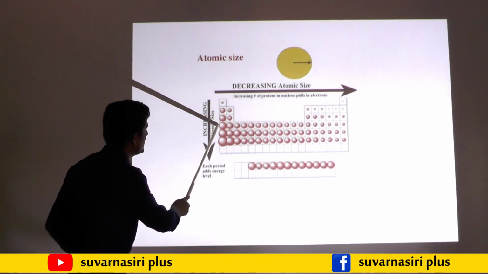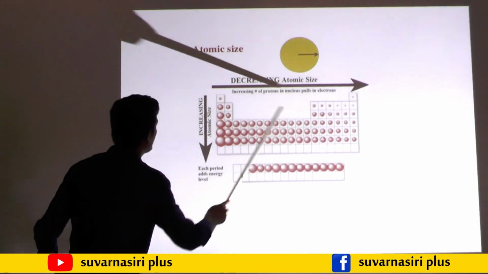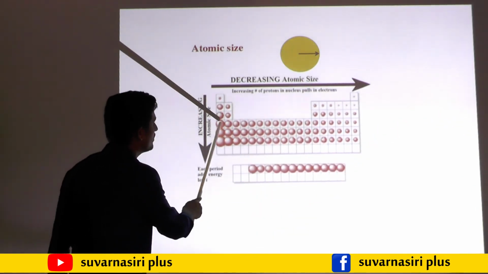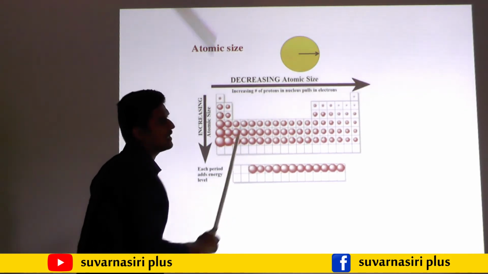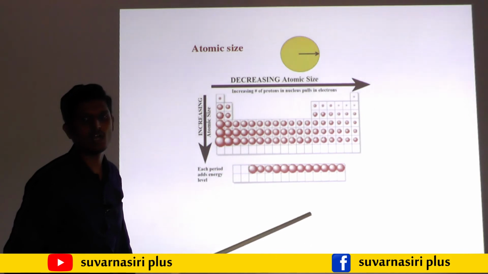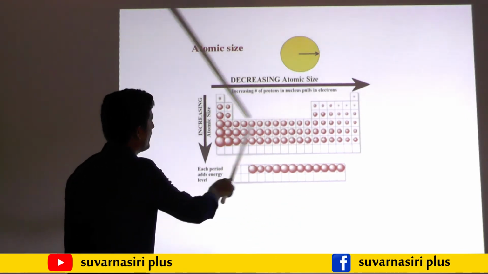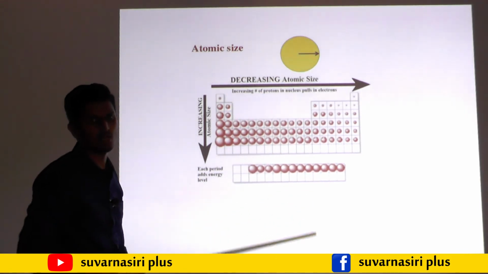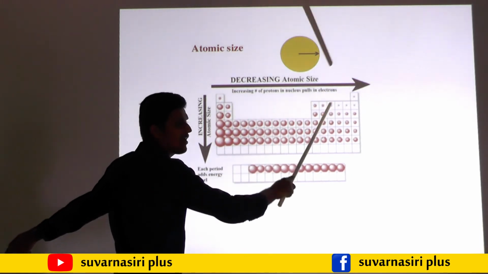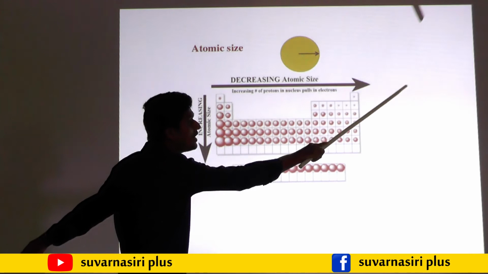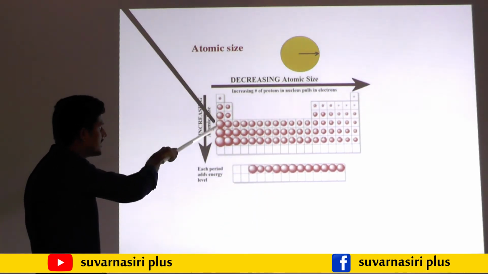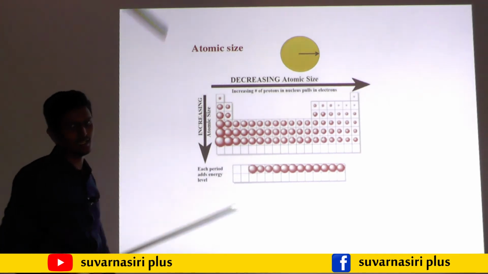You may observe the size of the atom as we go from left to right of the periodic table; the atomic size goes on decreasing. Forget about the lanthanides and actinides, the question will not arise up to there. It may arise up to 20 or 30. So along the period, atomic size decreases, and down the group, atomic size or atomic radius goes on increasing.